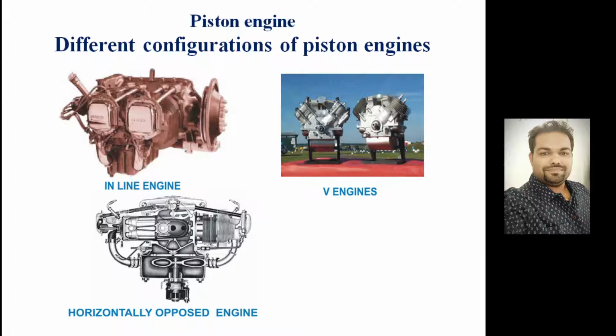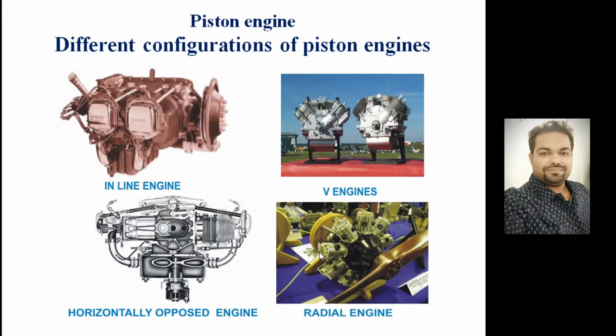These can be considered an extreme example of the V engine. This is the V engine. The extreme example of it is the horizontally opposed engine, in which pistons are 180 degrees apart, right? Basically, one piston is here and another piston is here, so 180 degrees apart. And basically look at the orientation of cylinders: cylinders lie on a plane roughly parallel to the wings. So if you attach this, they will be parallel to the wings.